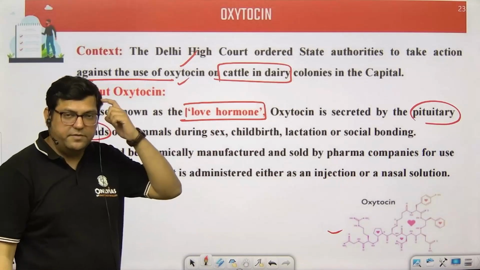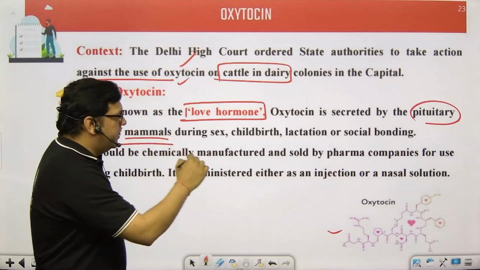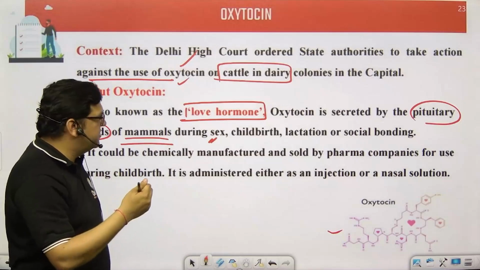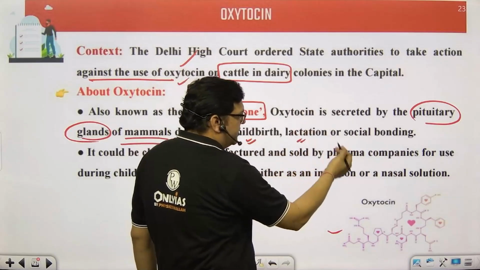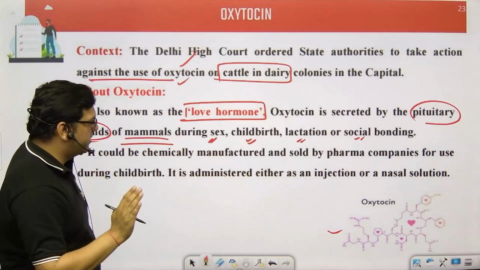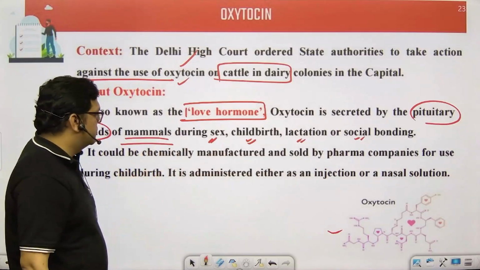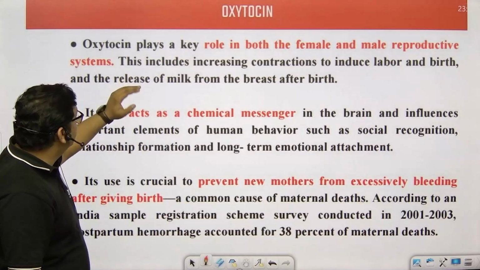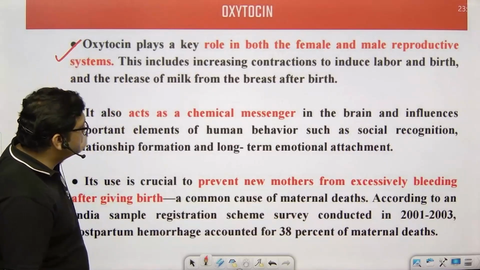first of all in the brain, right? Then in mammals particularly, during intercourse, sexual relationships, this hormone is released. During childbirth, during lactation by the mother, and even for social bonding, oxytocin has importance. Even the love that is shown by a mother to a kid is because of the oxytocin hormone, and it is a neurotransmitter also. It plays a very important role in both males and females. This is an important line, you must know this.